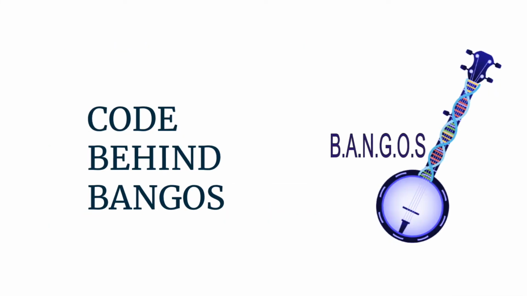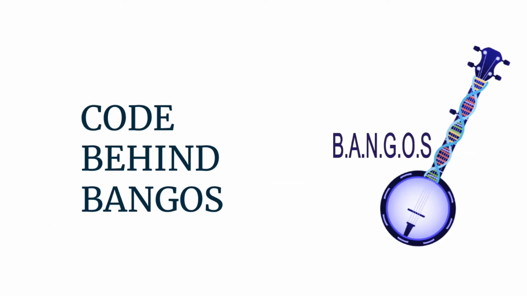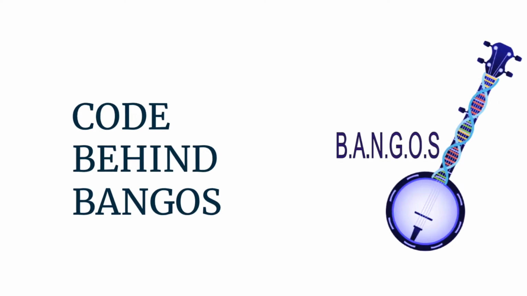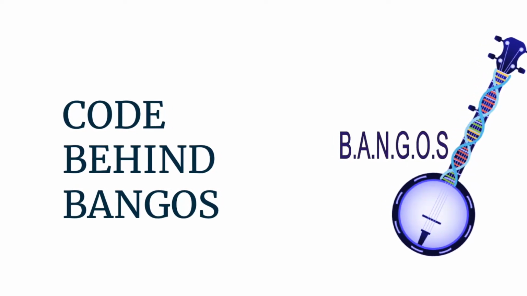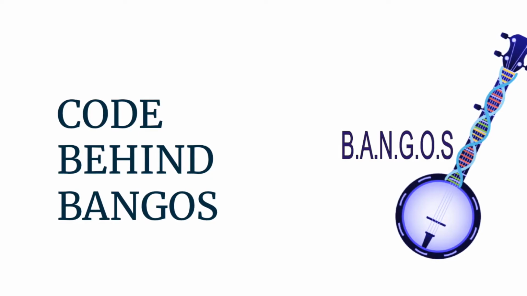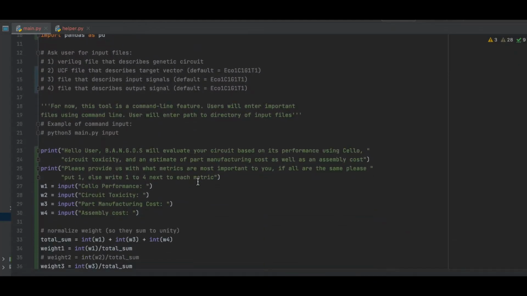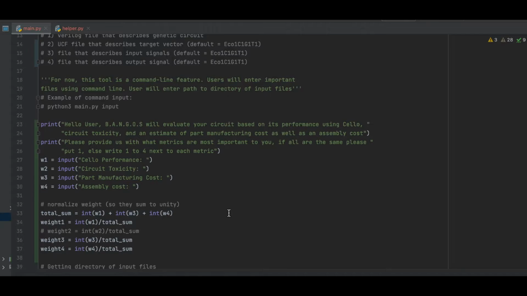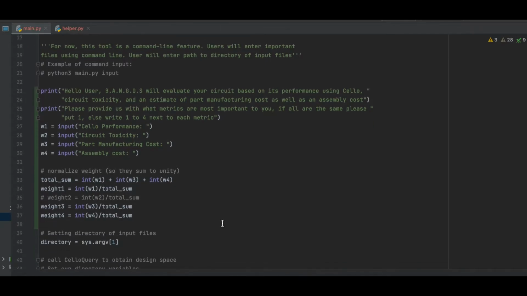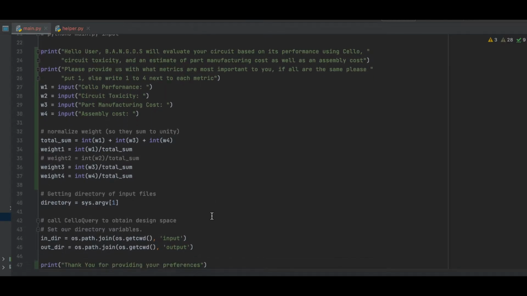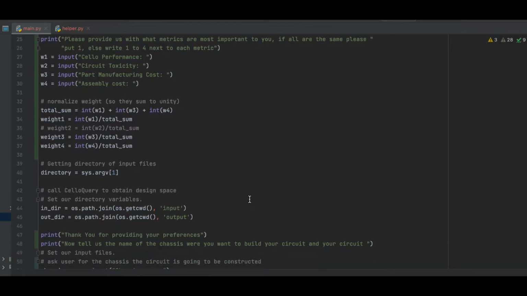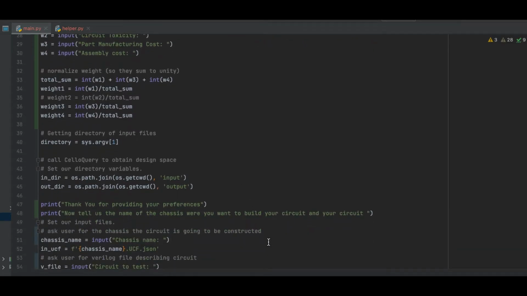We are now going to go over the code behind BANGOS to give you a little more insight about how BANGOS constructs the objective function and scoring metrics. BANGOS first prompts the user with a welcome message as well as instructions to provide the weights for each metric BANGOS uses to calculate the BANGOS factor. These metrics include the cell performance, circuit toxicity, part manufacturing cost, and assembly cost. The weights are then normalized to sum to unity.